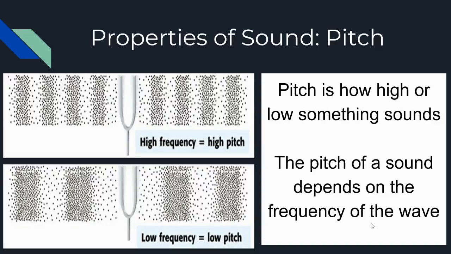My musical kids, you guys will probably already know that pitch depends on the frequency of the wave. So, pitch is just how high or low something is sounding. The pitch of a sound depends upon the frequency of the wave. Remember, frequency just means how many waves pass a certain point within a certain time period. The more waves, the higher the frequency. The less waves, the lower the frequency. And this is going to coordinate perfectly with pitch. More waves means a higher frequency, therefore means a higher pitch. Low frequency, less waves, means lower pitch.